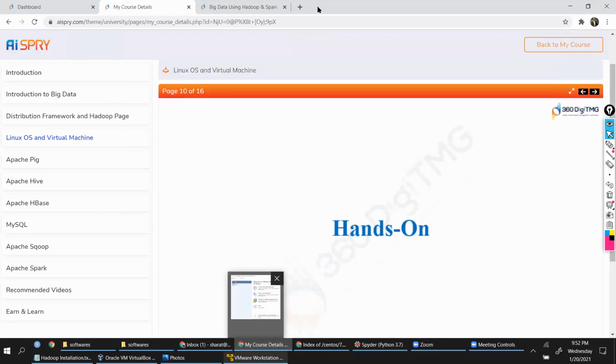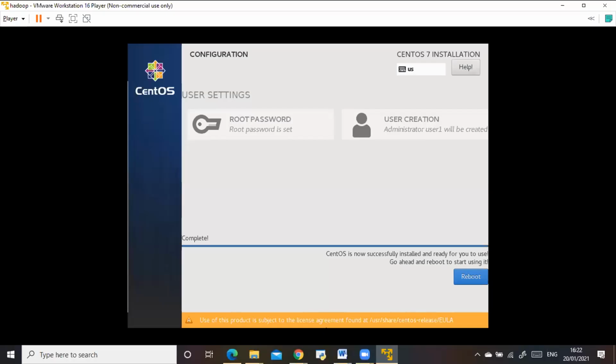Shruti, is the installation done? Yeah, very good. It should be completed. Share yours. Very good. So you can see it says complete here. That's the prompt. And CentOS is now successfully installed and ready for you to use. You need to click on this reboot, right? So your system will get restarted, just not the complete system, only your Linux system. Click on reboot.